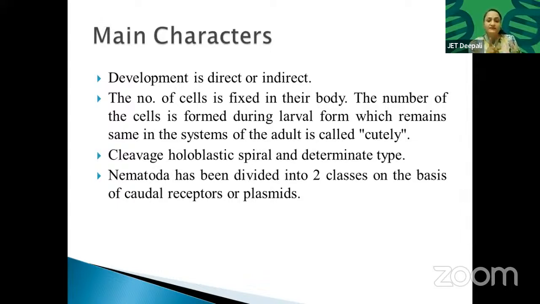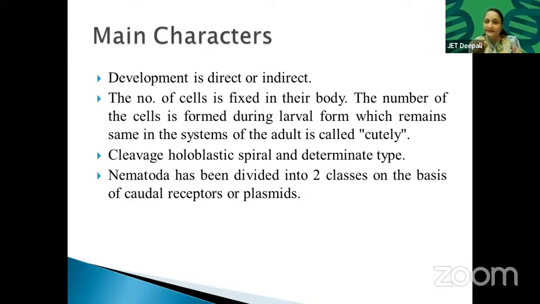Okay, the number of cells is fixed in their body, means the number of cells formed during larva formation remains the same in the adult. Once the number of cells is formed in the larva, it remains the same in the developed one. Okay, this process is called eutely. Very cute kind of name, no? Eutely, remember this name.